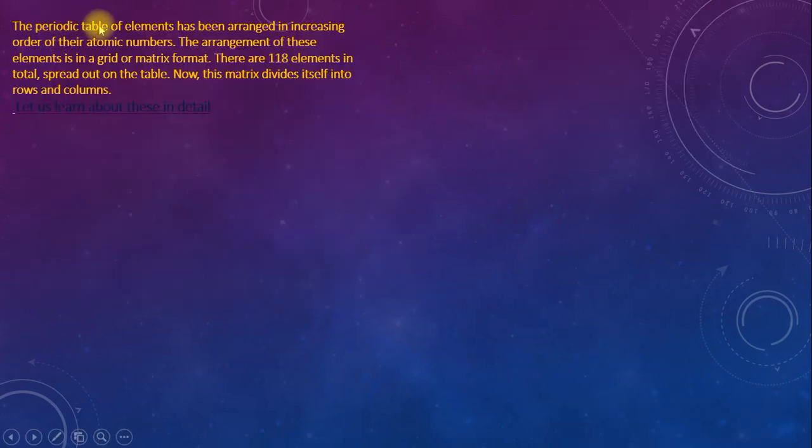So the modern periodic table, the newest table until now, has been arranged in increasing, or ascending, order of the atomic number, depending on the atomic number. The arrangement of these elements is in matrix form. There are 118 elements discovered until now, spread out on the table. So let's learn about the details of this table.